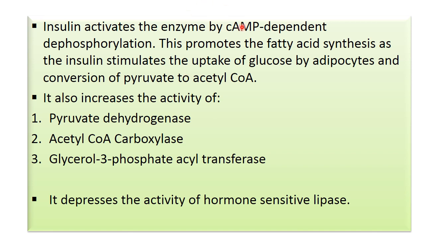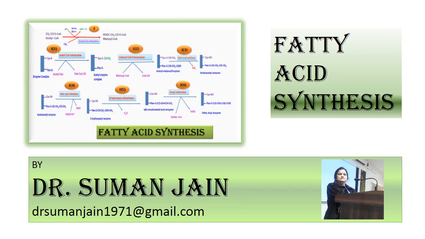Then insulin activates the enzyme by cyclic AMP dependent dephosphorylation, and it also increases the activity of pyruvate dehydrogenase, acetyl coenzyme A carboxylase, and glycerol 3-phosphate acyltransferase. So thank you very much.